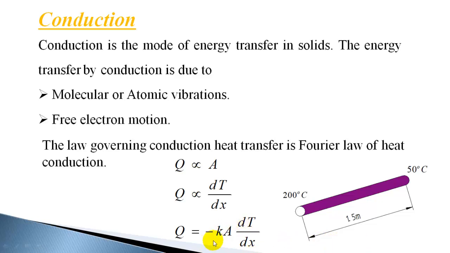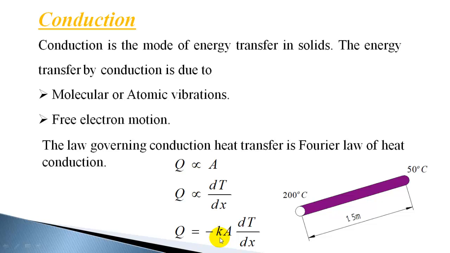Now what is thermal conductivity? It is a property of the material, and the higher the value of thermal conductivity, the more heat it permits to flow through that material. So heat flow does not depend only on the area and temperature gradient, it also depends on the property of the material for conduction to take place.